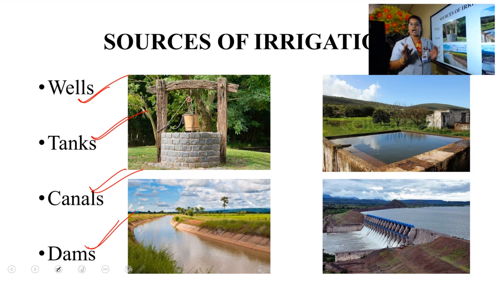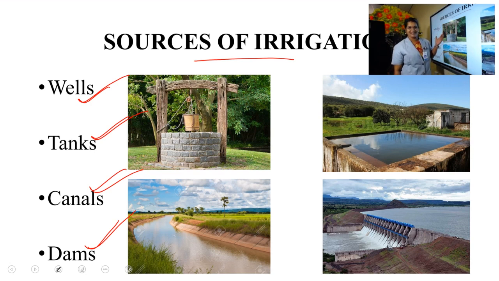Once again, I am repeating, you have to study only the names. About dams, you have to study a little more, and I will teach you what you have to study. So these are the sources of irrigation.